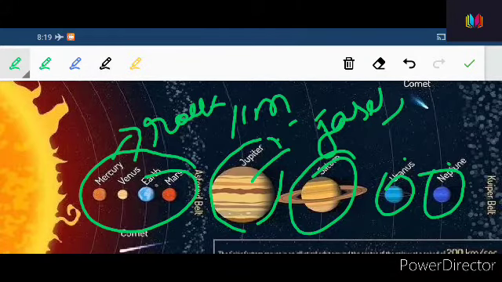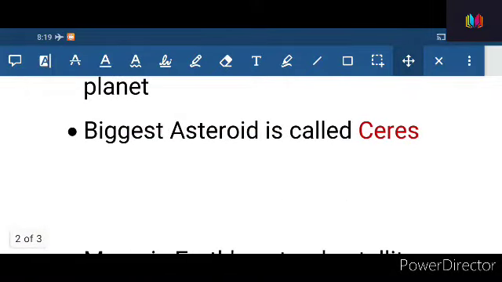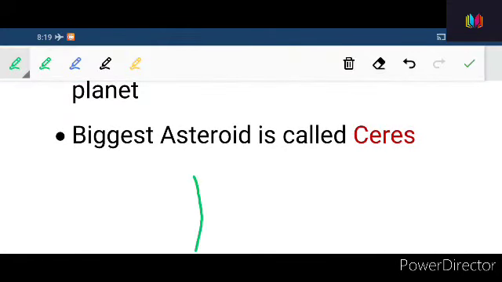Now, so friends, the biggest asteroid is called Ceres. So I talked about the asteroid belt that lies between Mars and Jupiter, is it not? In this asteroid belt we can find different asteroids. Okay friends, so among the asteroids, Ceres is the biggest asteroid.